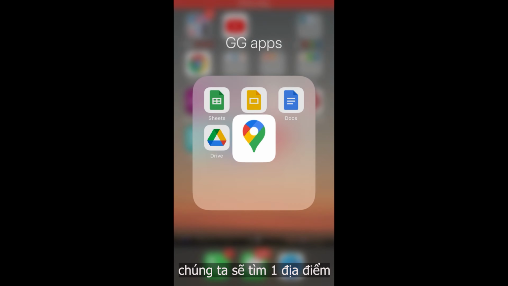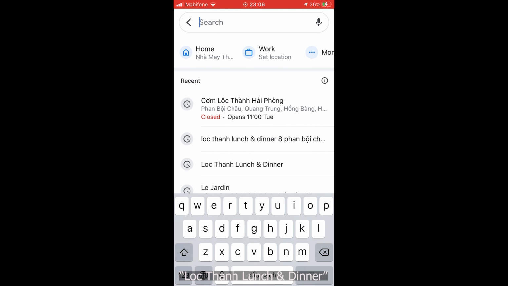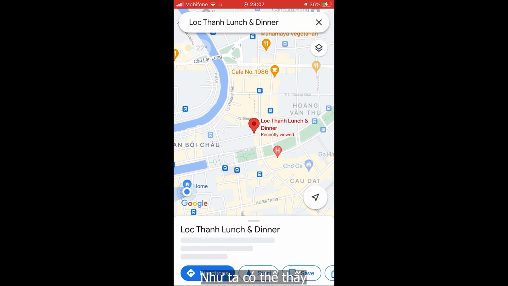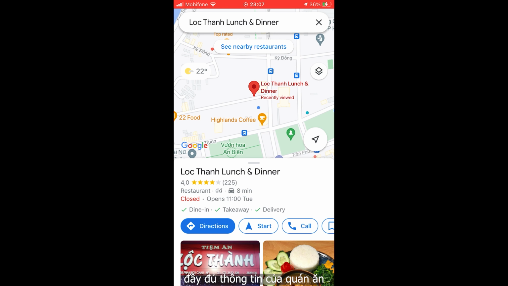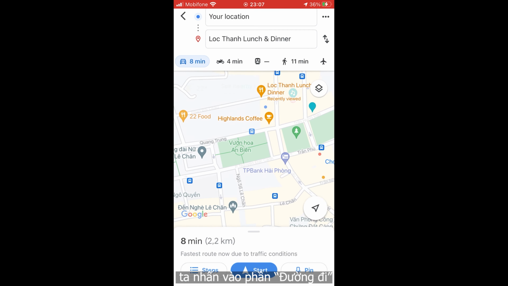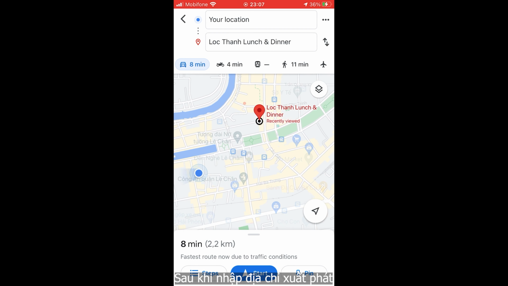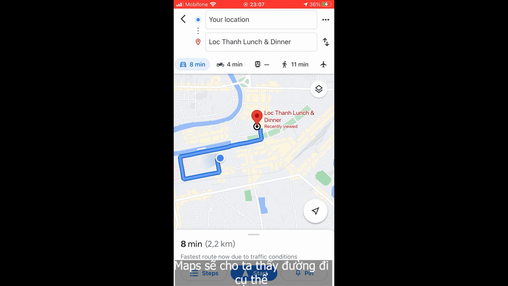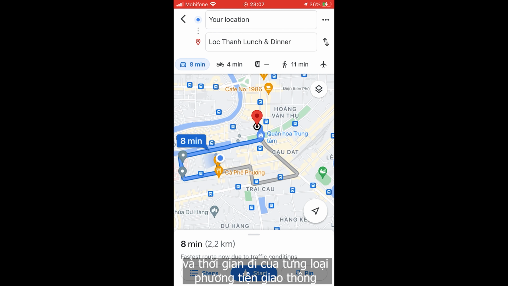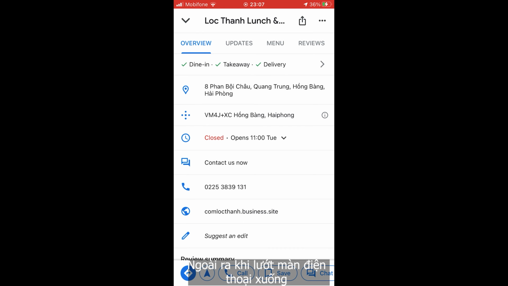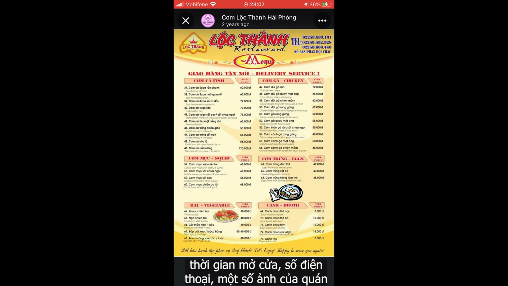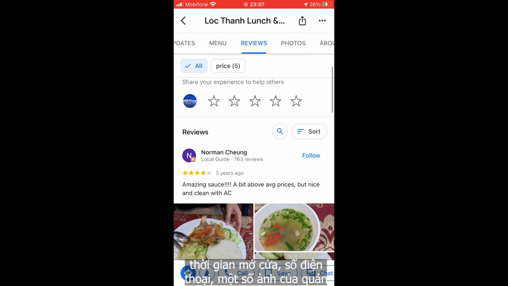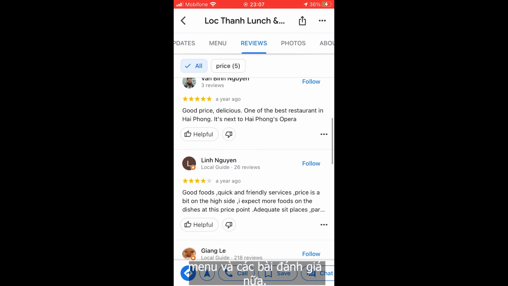Firstly, we want to find a location named Local Lunch and Dinner on Google Maps. As you can see, Google Maps will show you almost all the information about this restaurant. In order to find the way to it, we have to click directions. After you type your starting location, Maps will show you a specific way to go from there to the restaurant and the time it will take if you choose any means of transport. In addition, if we slide down the screen, you could also see the address, opening time, phone number, pictures, menu, and reviews of the restaurant.